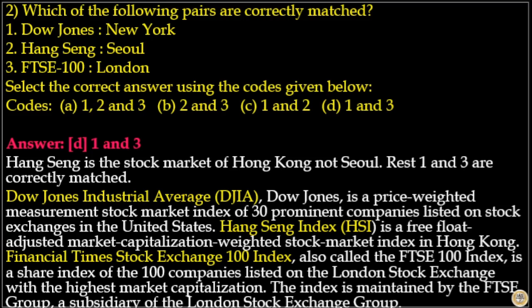Hang Seng Index or HSI is a free-float weighted stock market index in Hong Kong. Financial Times Stock Exchange 100 Index, also called FTSE 100 Index, is a share index of 100 companies listed on London Stock Exchange. So here answer to this question is option 1 and 3.